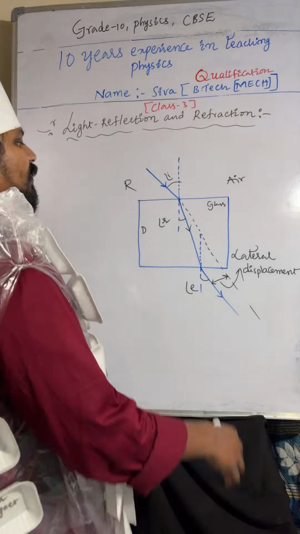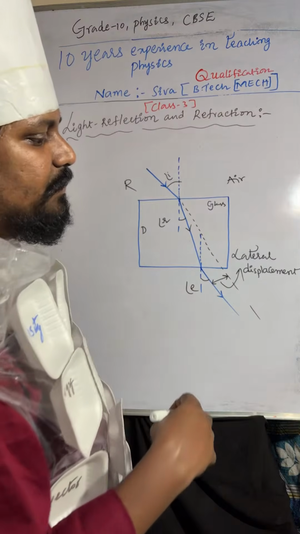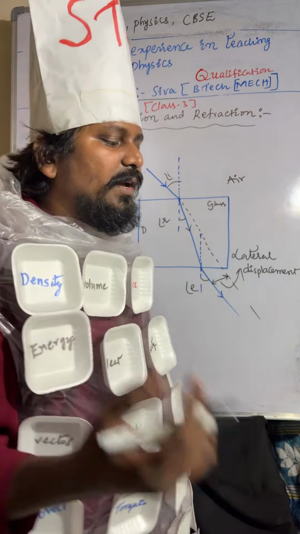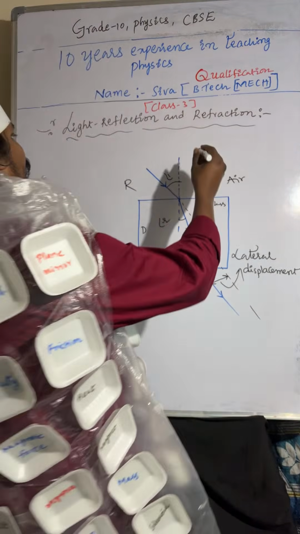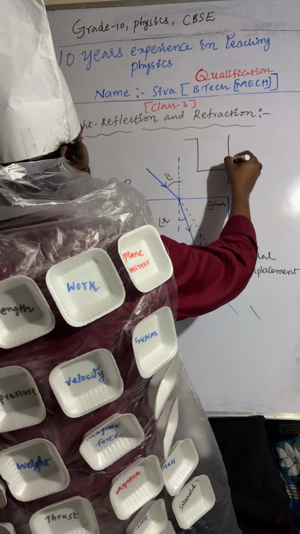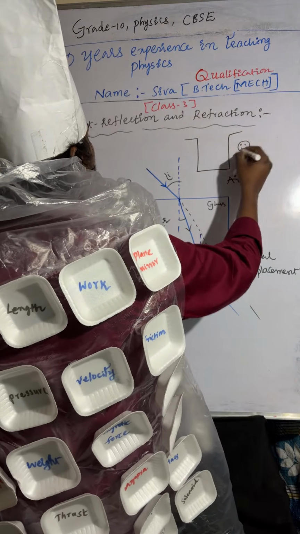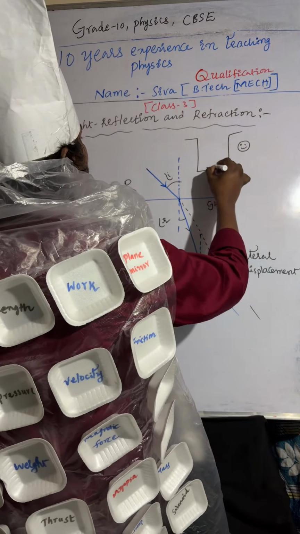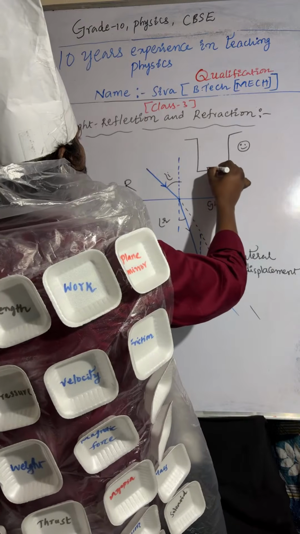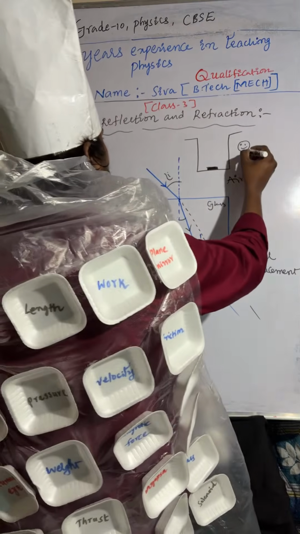So next one you can see. This is about lateral displacement or lateral shift. And one more thing you can see. I'm taking the glass slab like this. So here is a person. The person can't see the coin placed at the bottom of the beaker.